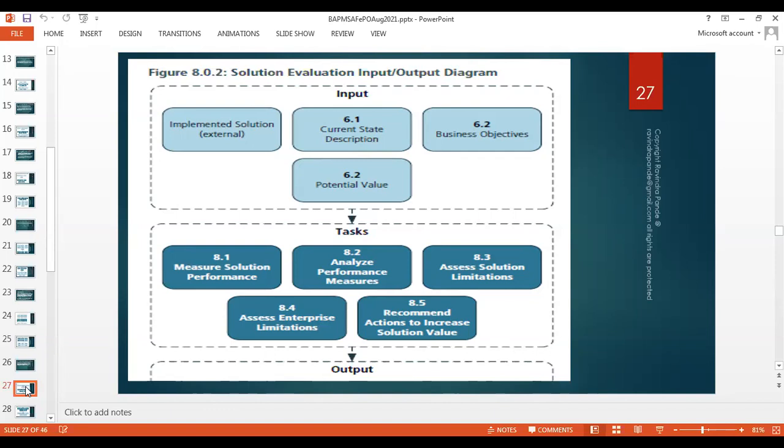Recommend actions to increase the solution value. Means we keep recommending solution enhancement. We keep acting on behalf of a client. How can I utilize this solution better day by day?